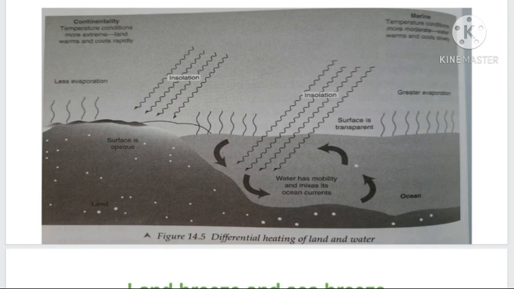So the water body has a specific heat capacity. That is the term we have to use, specific heat capacity. It is 5 times more than that of the land surface.